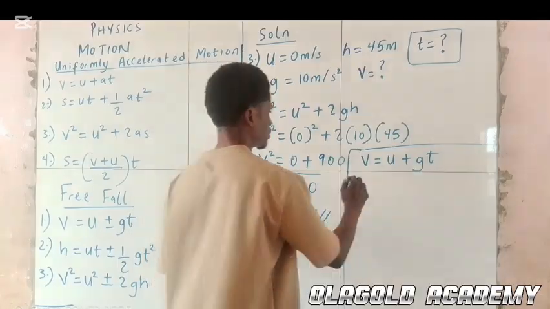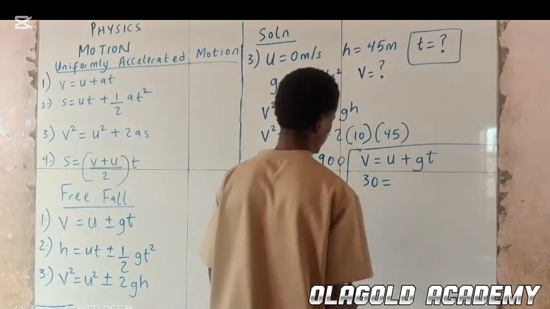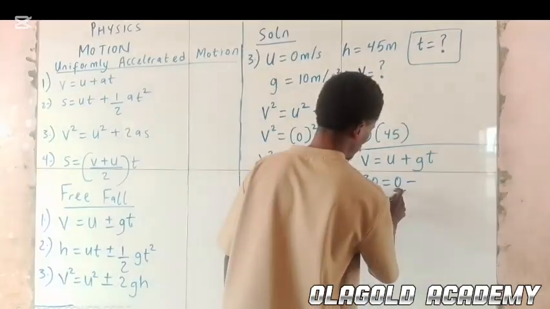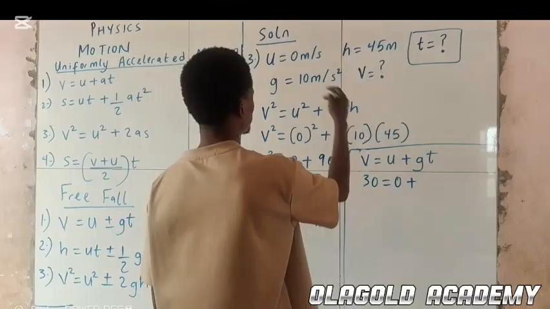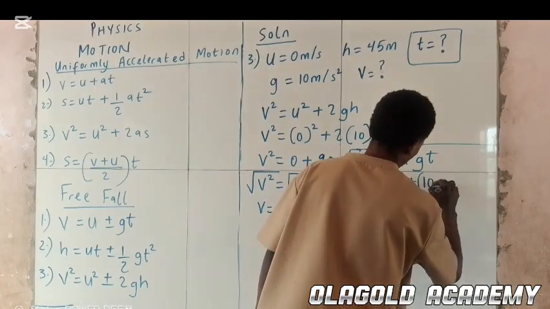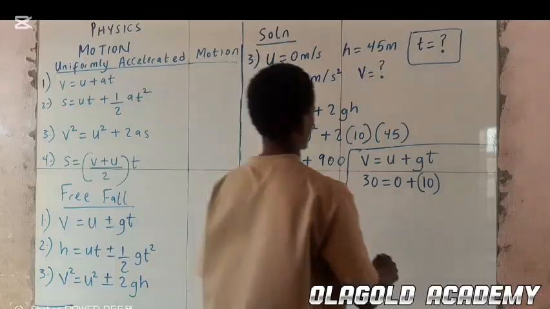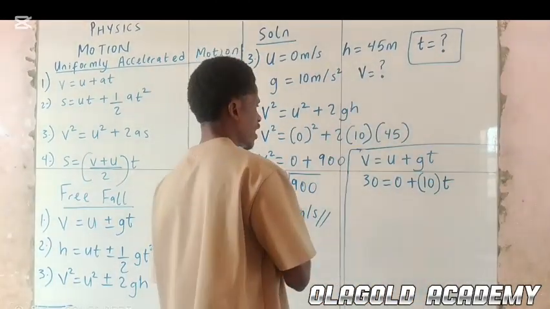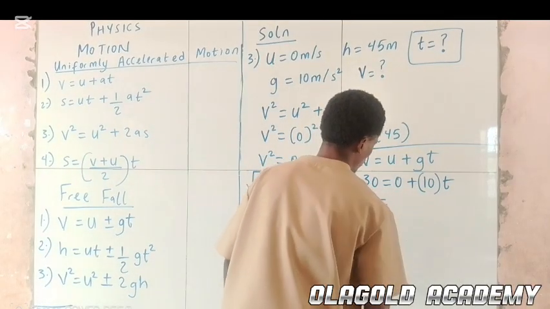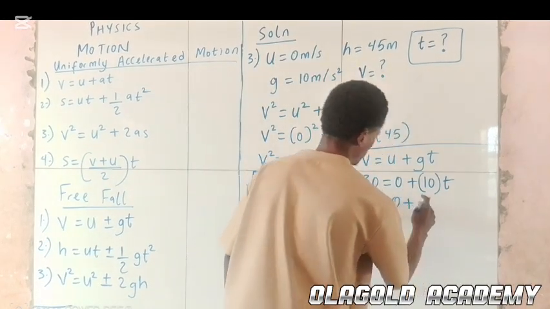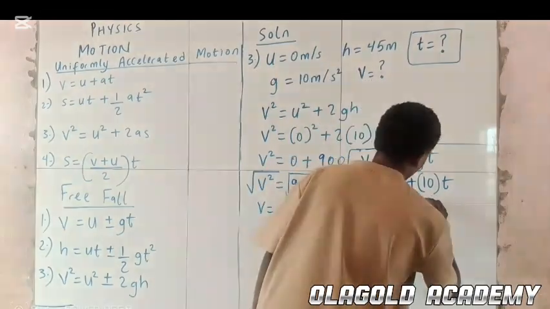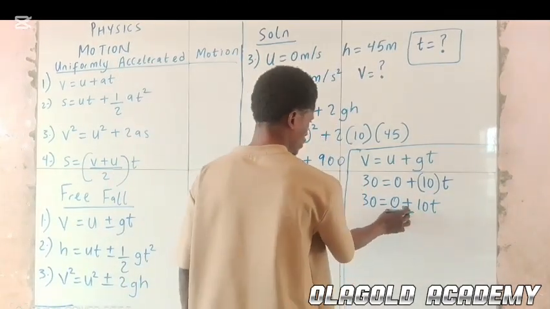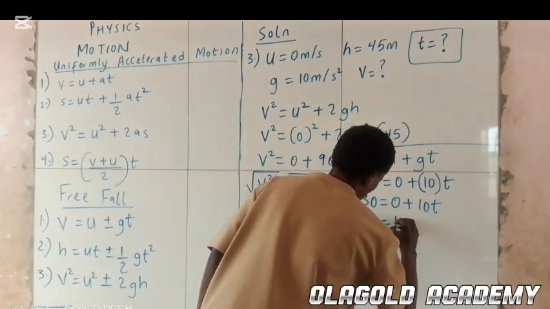So our v is 30, so we have 30 equal to u is 0, so 0 plus our g is 10, we have 10. We're looking for time. So from here we have 30 equal to 0 plus 10 times t gives us 10t. 10t plus 0, we have 30 equal to 10t.